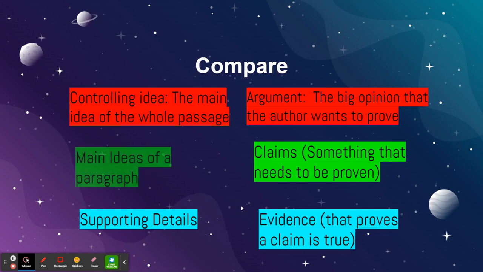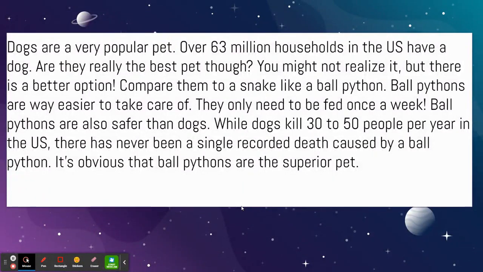Let's look at an example. Here is a very short argumentative text. Dogs are a very popular pet. Over 63 million households in the US have a dog. Are they really the best pet, though? You might not realize it, but there is a better option. Compare them to a snake like a ball python. Ball pythons are way easier to take care of. They only need to be fed once a week. Ball pythons are also safer than dogs. While dogs kill 30 to 50 people per year in the US, there has never been a single recorded death caused by a ball python. It's obvious that ball pythons are the superior pet.